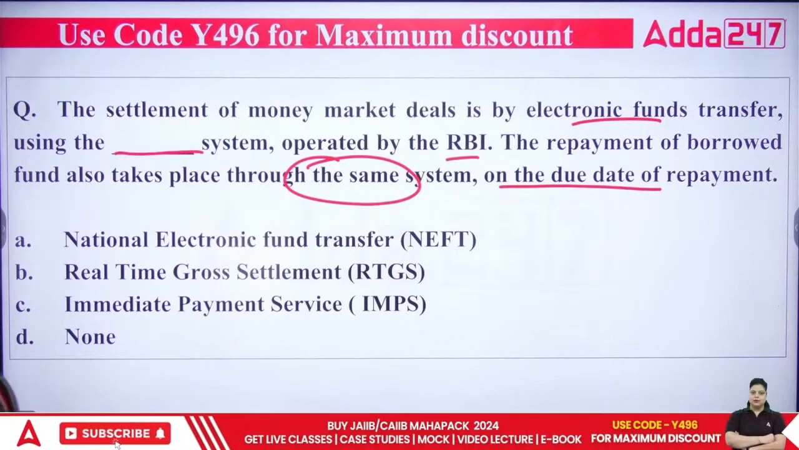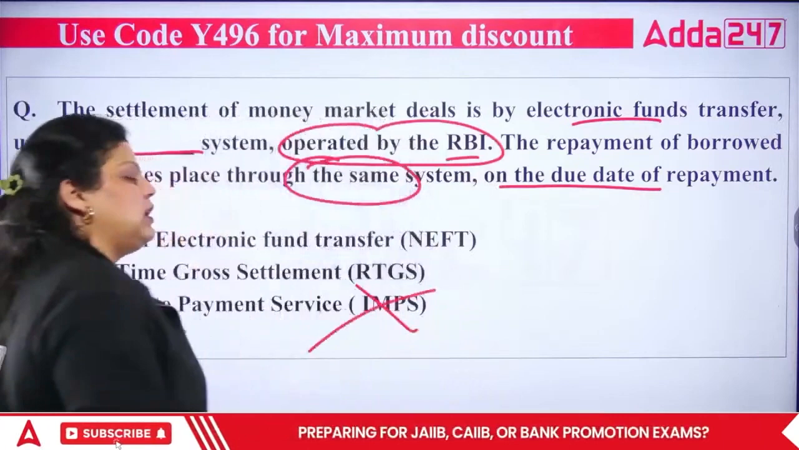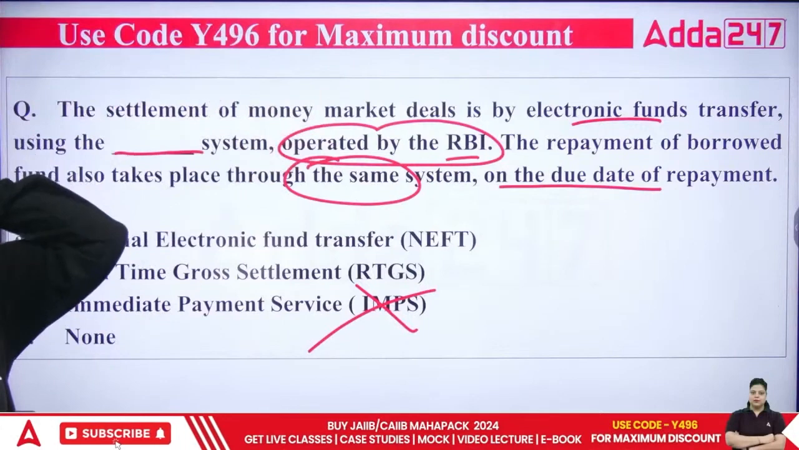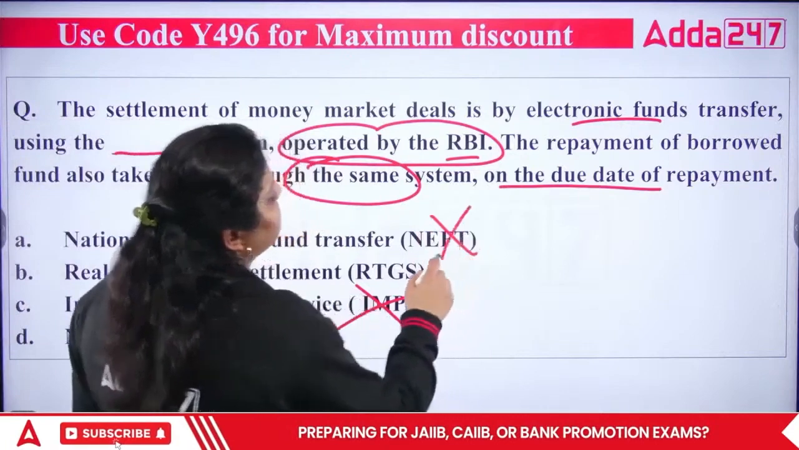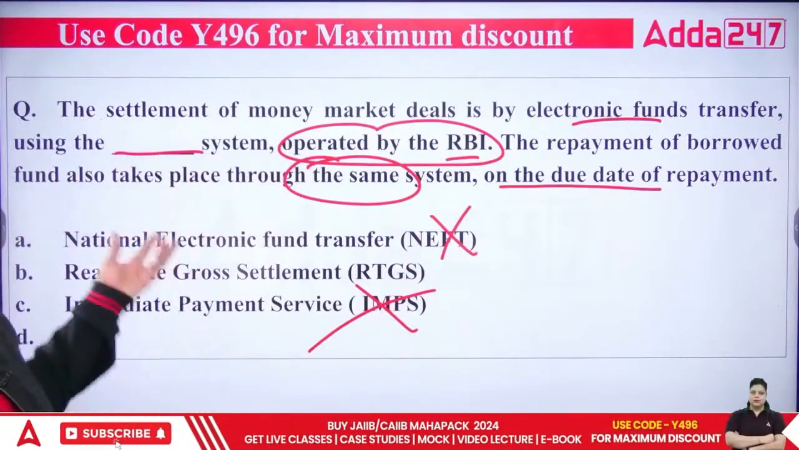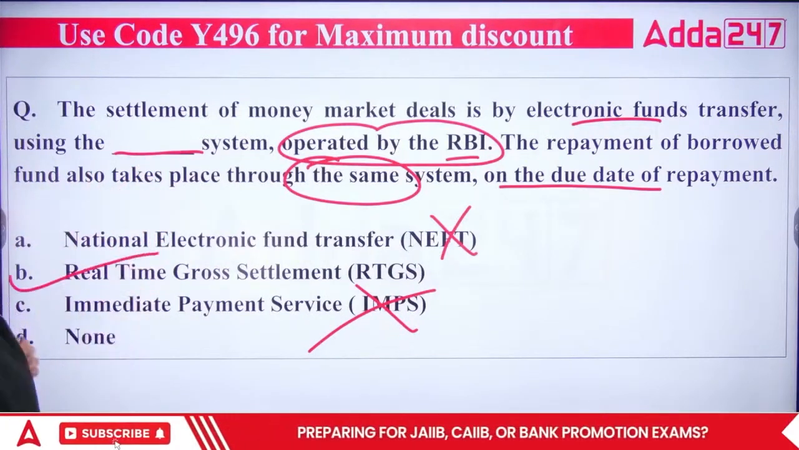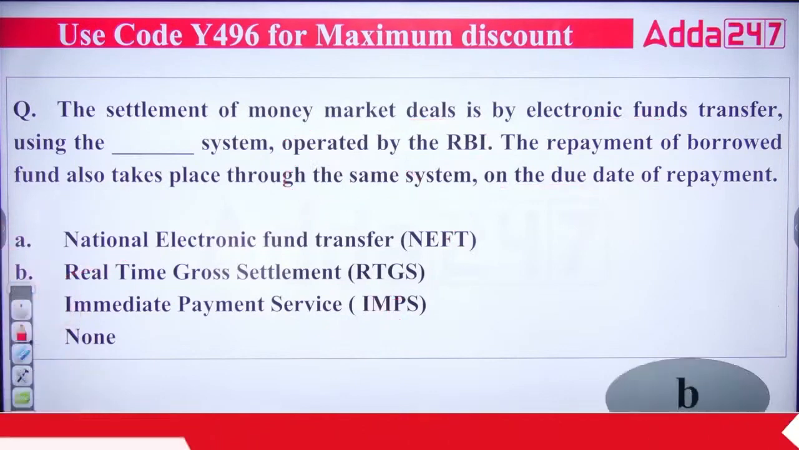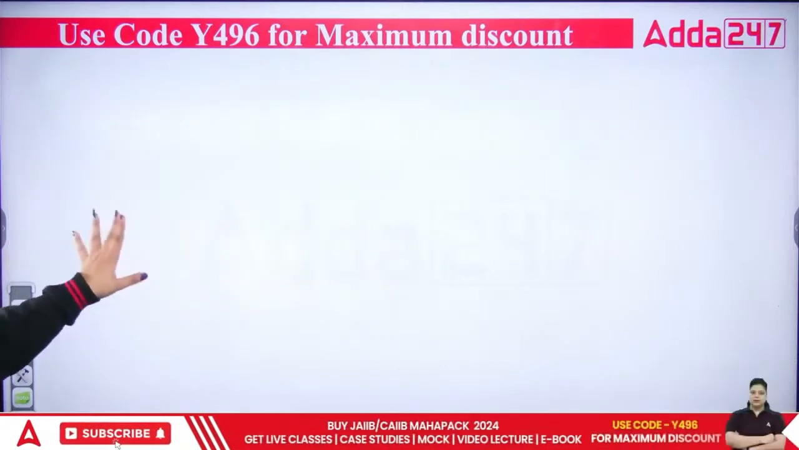Achha, one thing is there, you can eliminate one option here. It is saying operated by RBI. If it is operated by RBI, it cannot be IMPS because IMPS is operated by your NPCI. And the second thing is it also cannot be NEFT because NEFT does not perform gross settlement, and in case of money market deals, you have to perform gross settlements. The right answer is RTGS system. So electronic fund transfer using the RTGS system settles the money market deals. So option number B will be correct. All three are 24/7 services now. Okay. Next question.